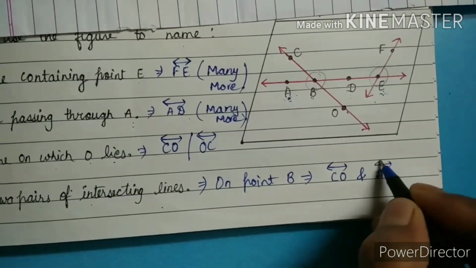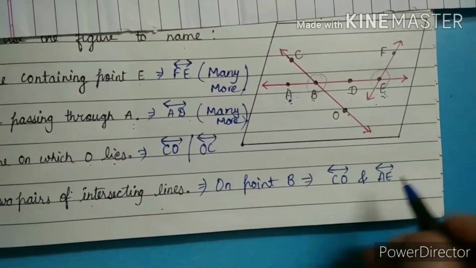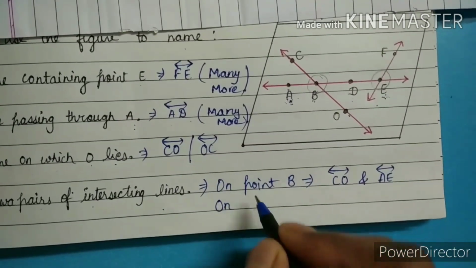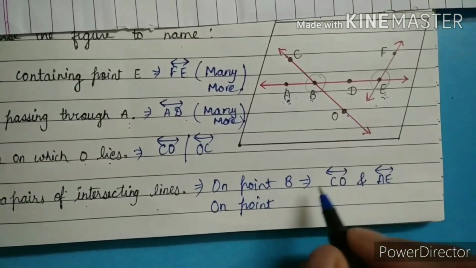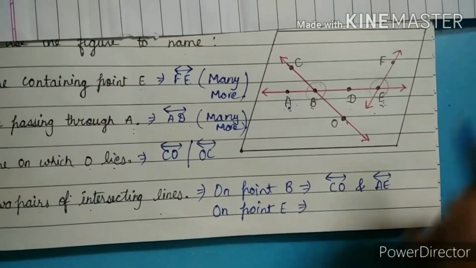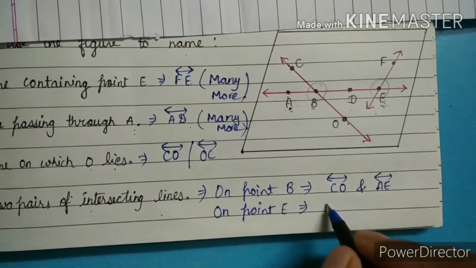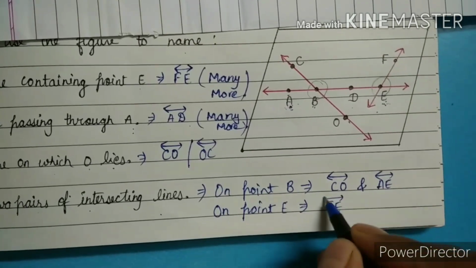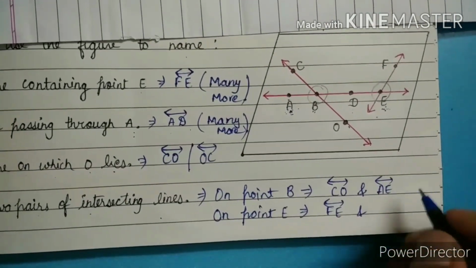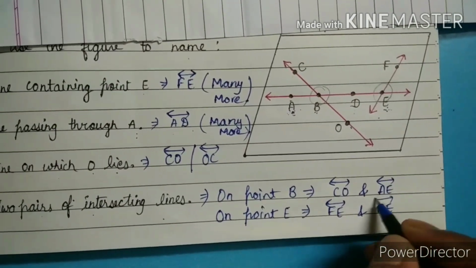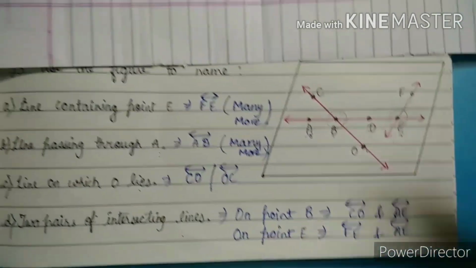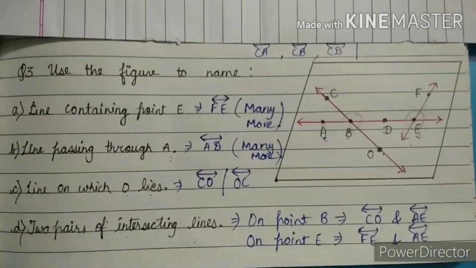Okay, we can take any name, AE, AD, whatever we can put. Next is point E. On point E, first name is FE, but with FE, who is there? Same line AE. These are intersecting each other. So here we completed question number 3.